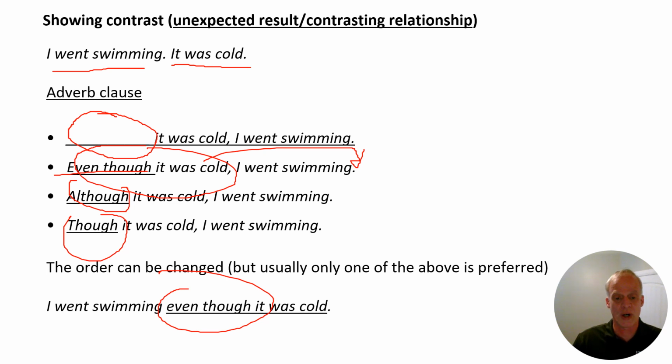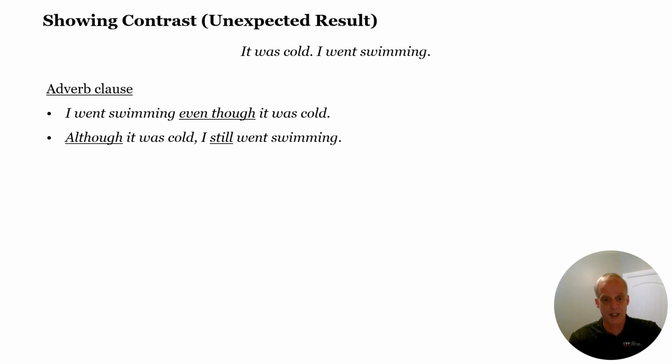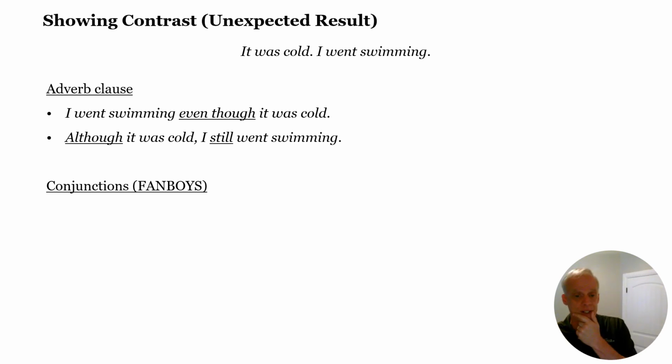Now let's look into our other options that we have. So again, same sentences. It was cold, I went swimming. This contrast. Adverb clause, we just talked about that one. Now for the conjunctions, for the FANBOYS, we have two options here.